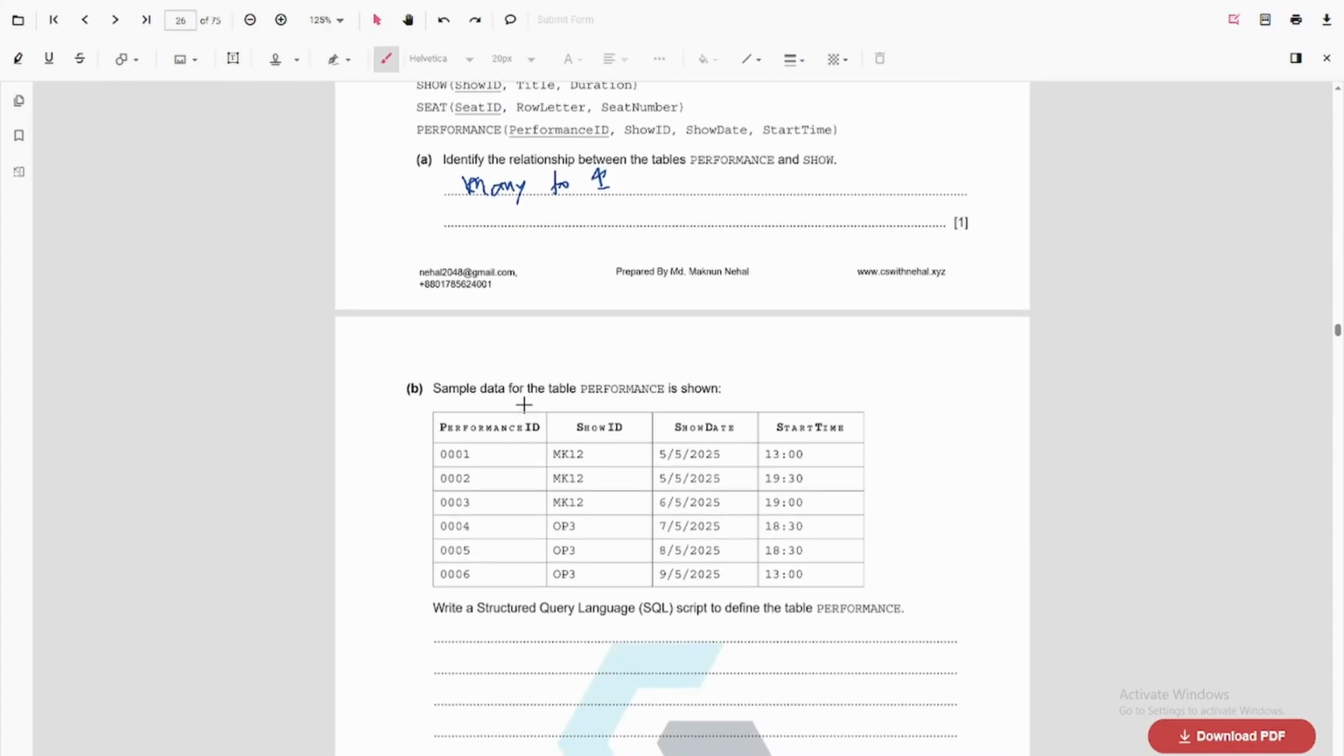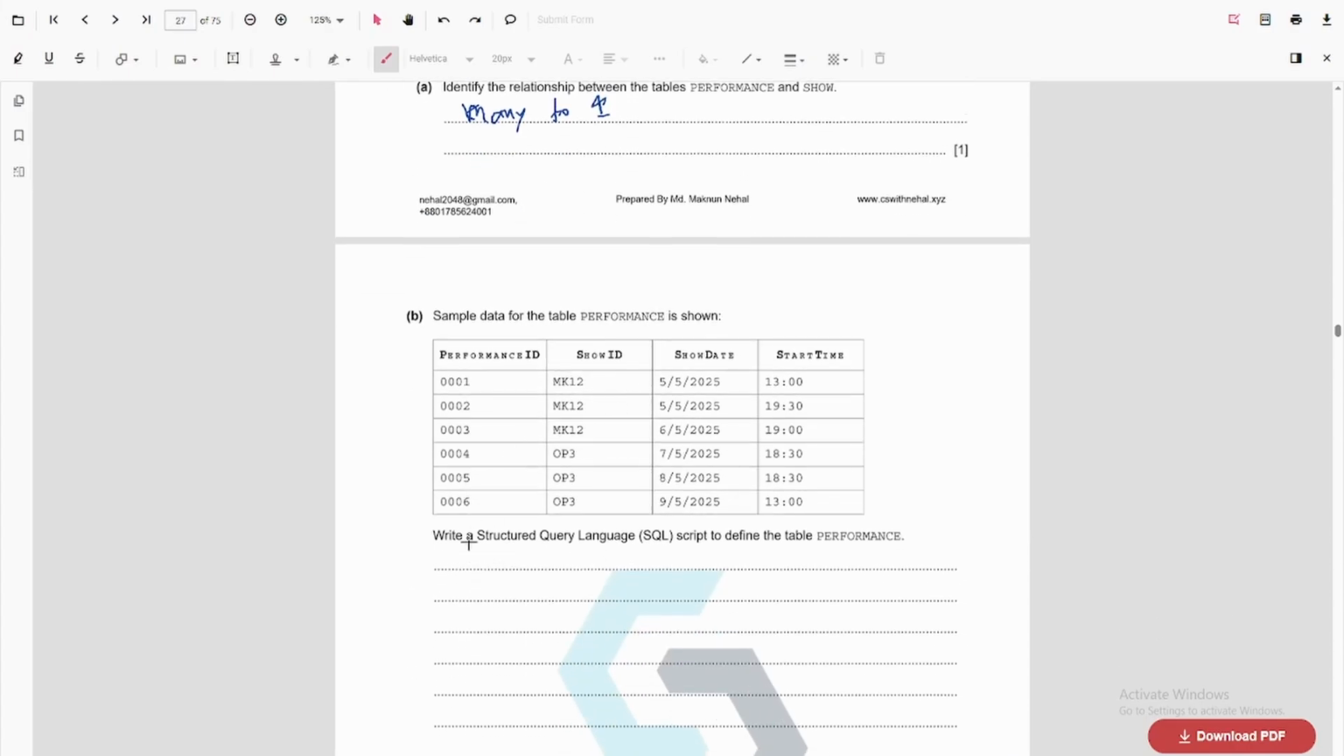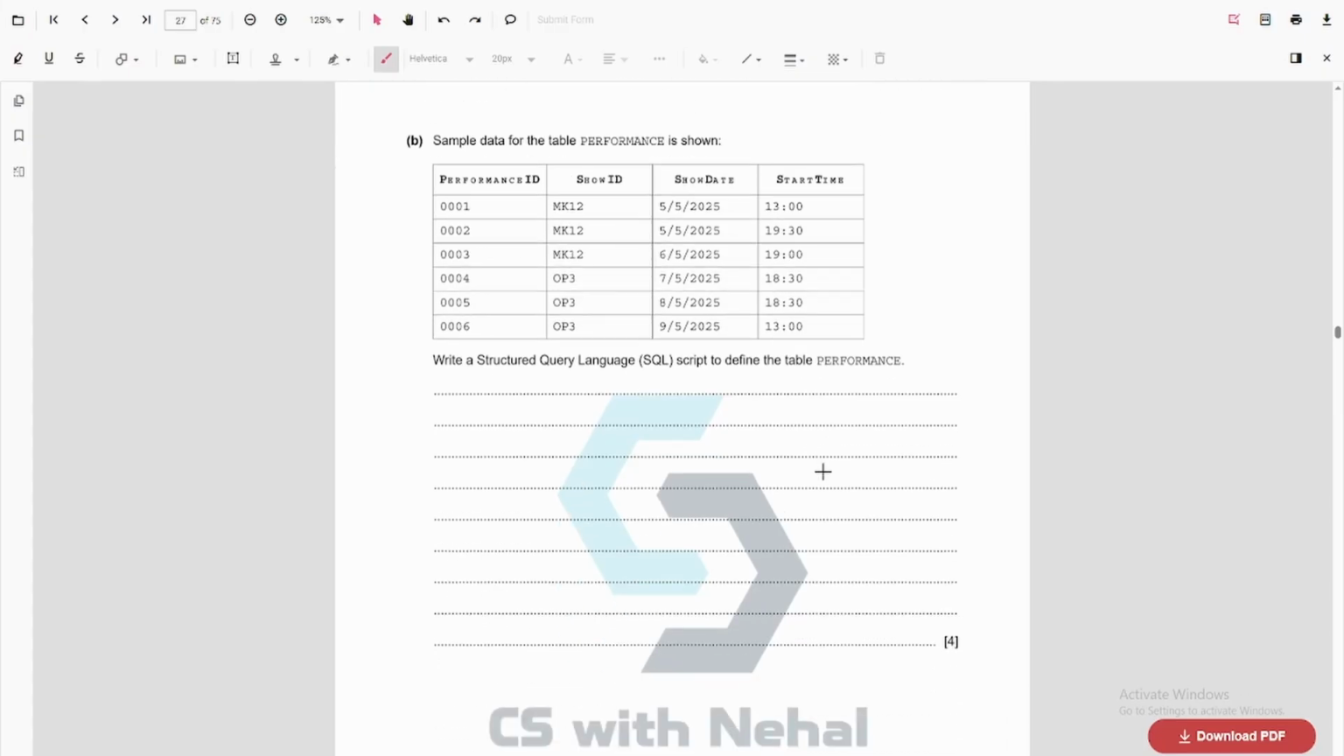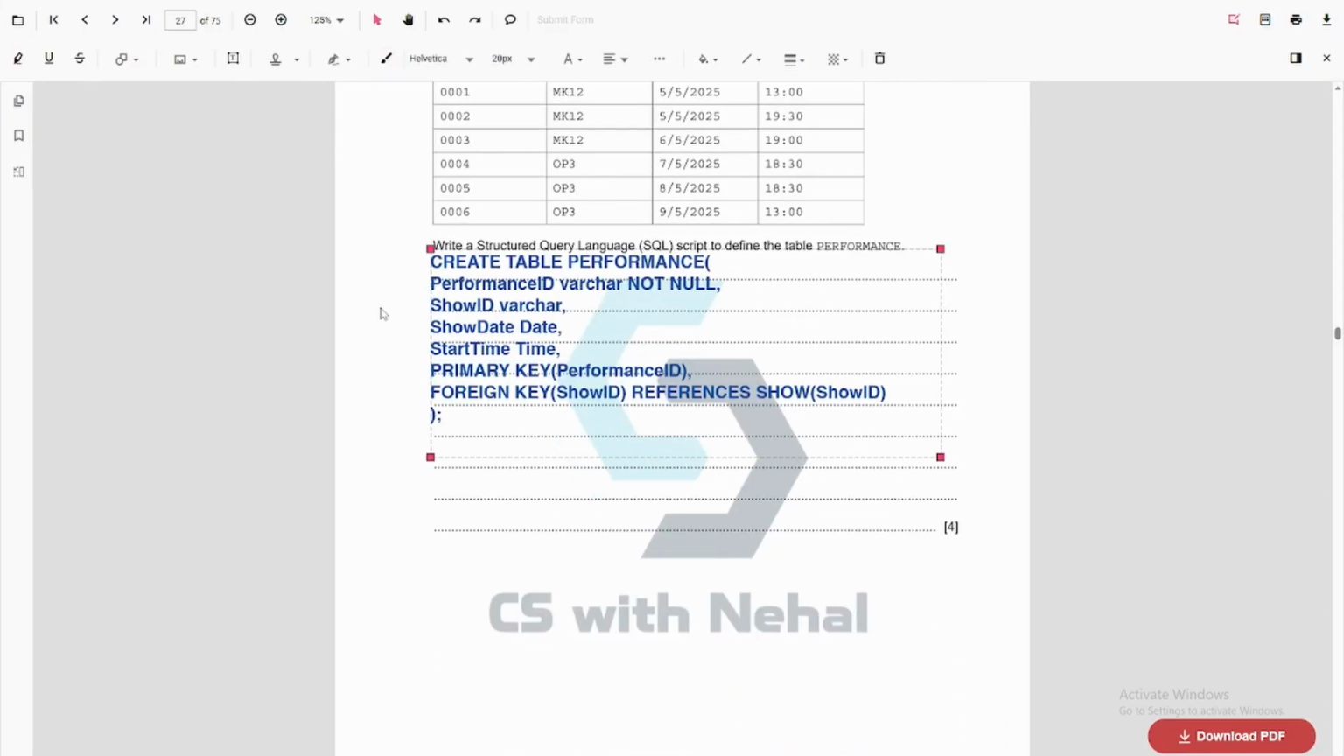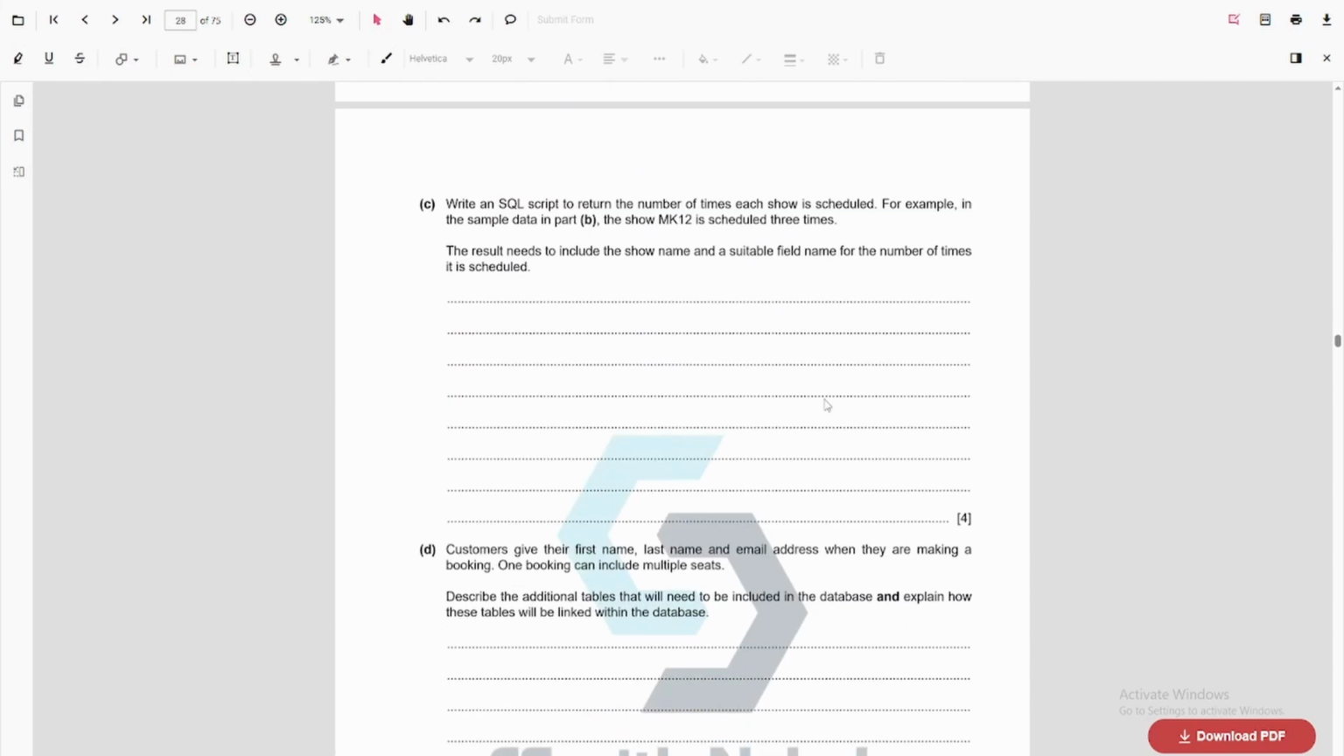Sample data for the table performance is shown. Write the SQL script to define the table performance. Again, this is a common question. So we create table performance. We use performance ID varchar not null, show ID varchar, then show date, and start time as time. Then we add the primary key and the foreign key, which references the show ID.